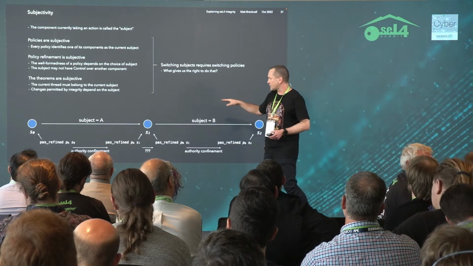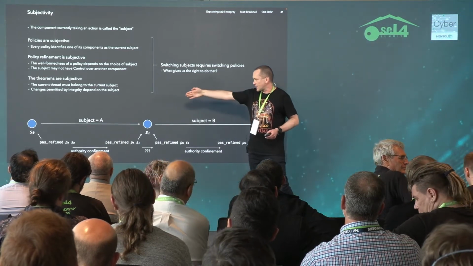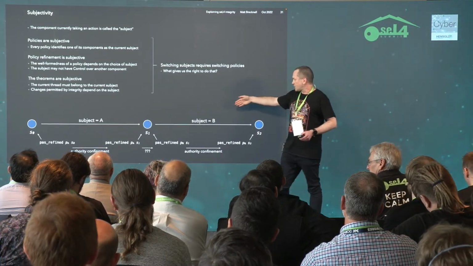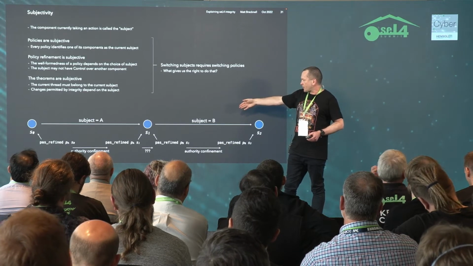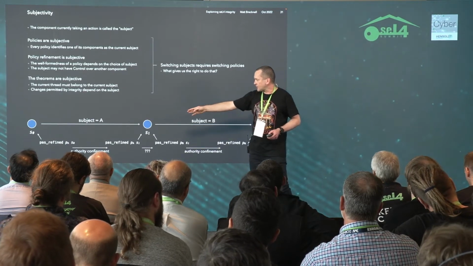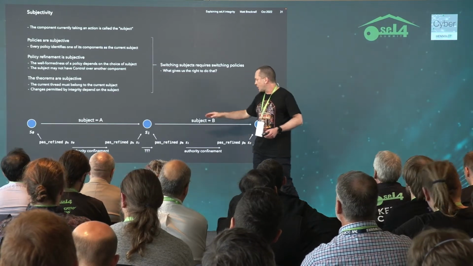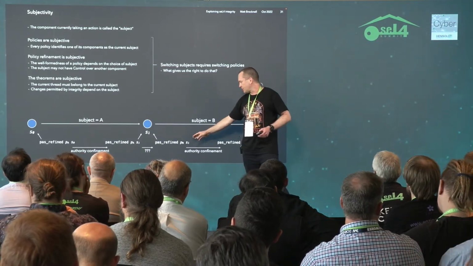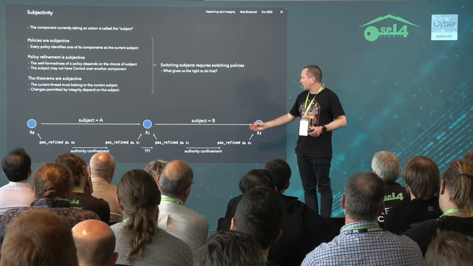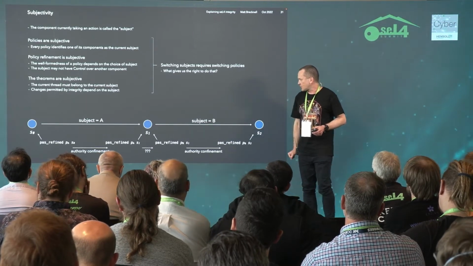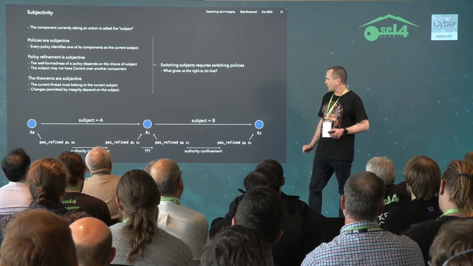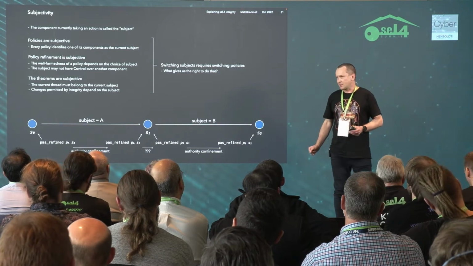So we have a series of 3 states where some subject A takes an action and then subject B takes an action. We need a policy that is in relation to the initial state for subject A, but here we need a policy for subject B. So what gives us the right to switch policies there? And it depends what kind of system you have.